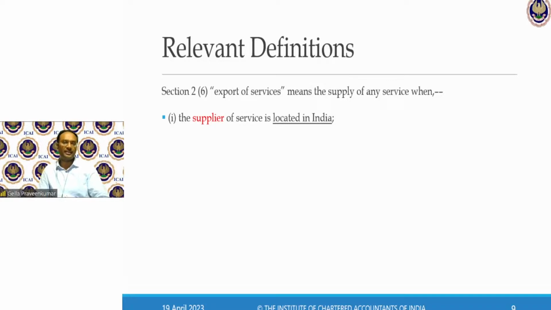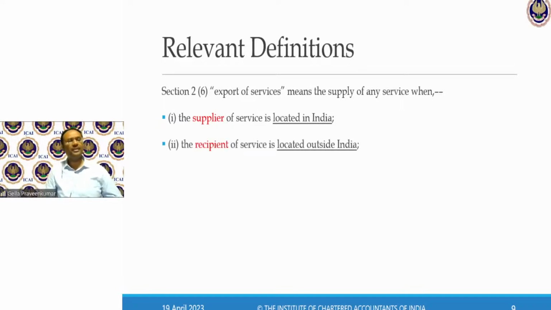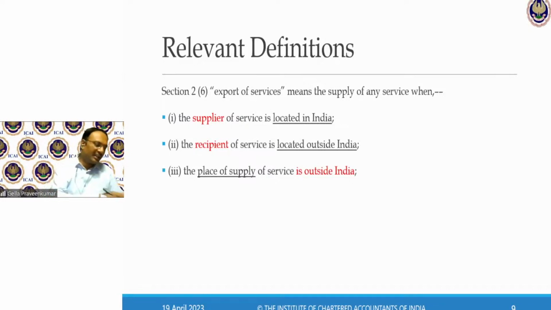My export shall be deemed to be an export when the supplier of services is in India and the recipient of services is outside India. Basic expectation: to call it an export, my customer should be outside India. Then, place of supply of service is outside India. To examine this, the provisions of section 13 come into play. Only when these two exist, I travel to section 13. If the supplier is in India and the recipient is also in India, I don't call that an export of service.